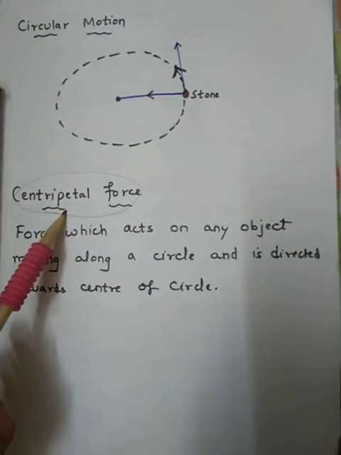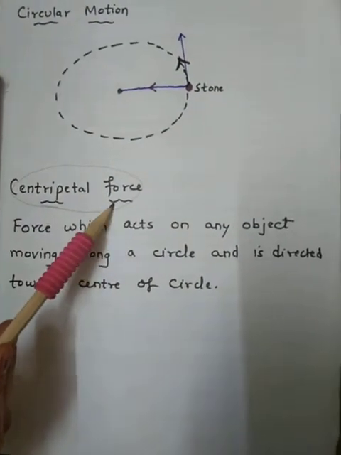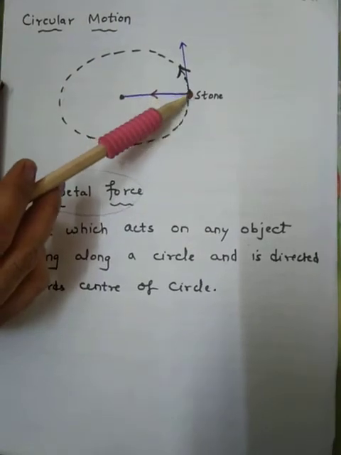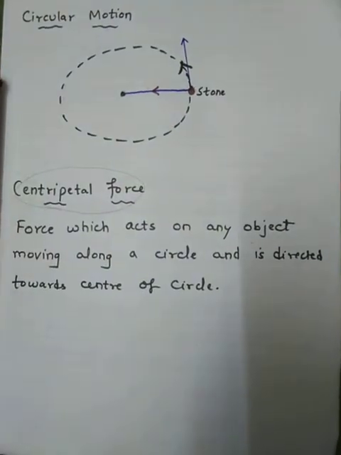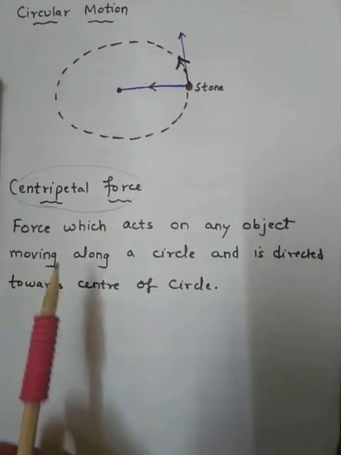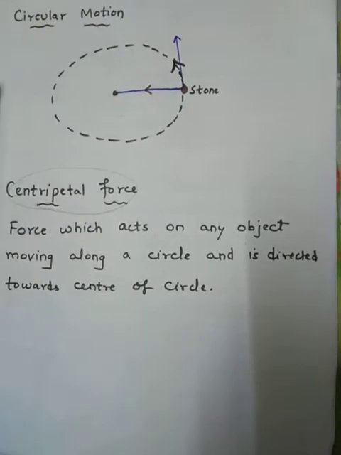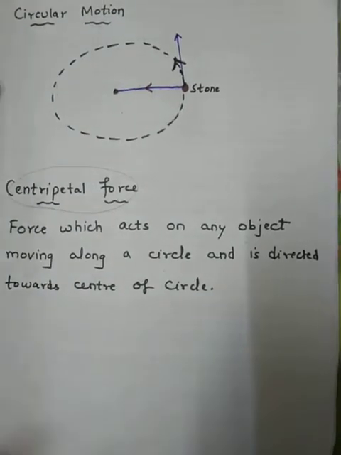One of the very important definitions from the chapter. What do you mean by centripetal force? The force which was acting on the stone was one example of centripetal force. So the force which acts on any object moving along a circle and which is directed towards the center of the circle is called centripetal force.